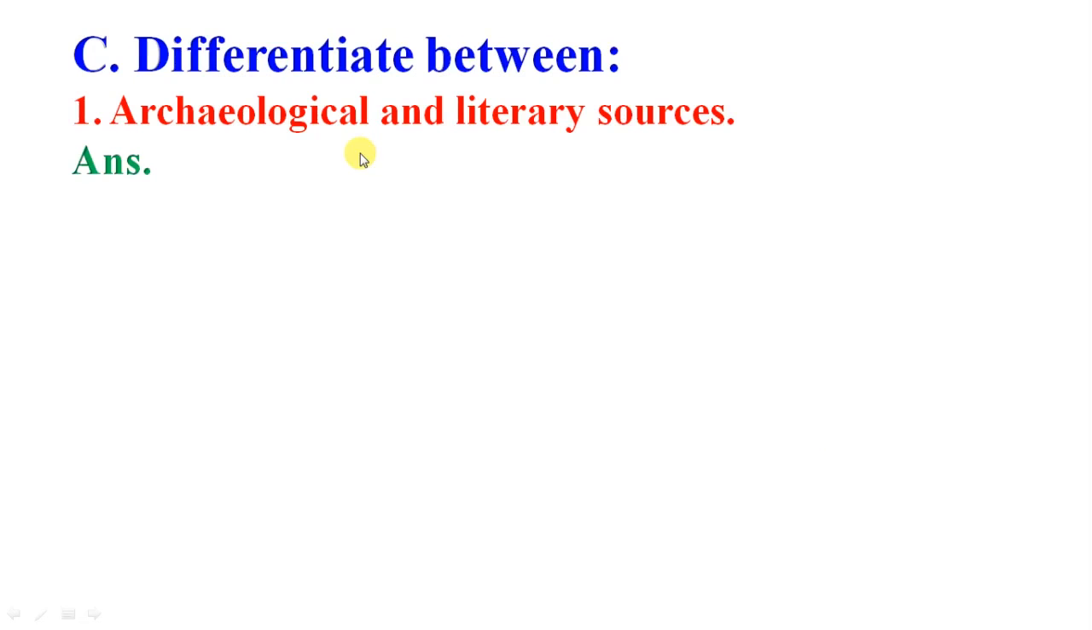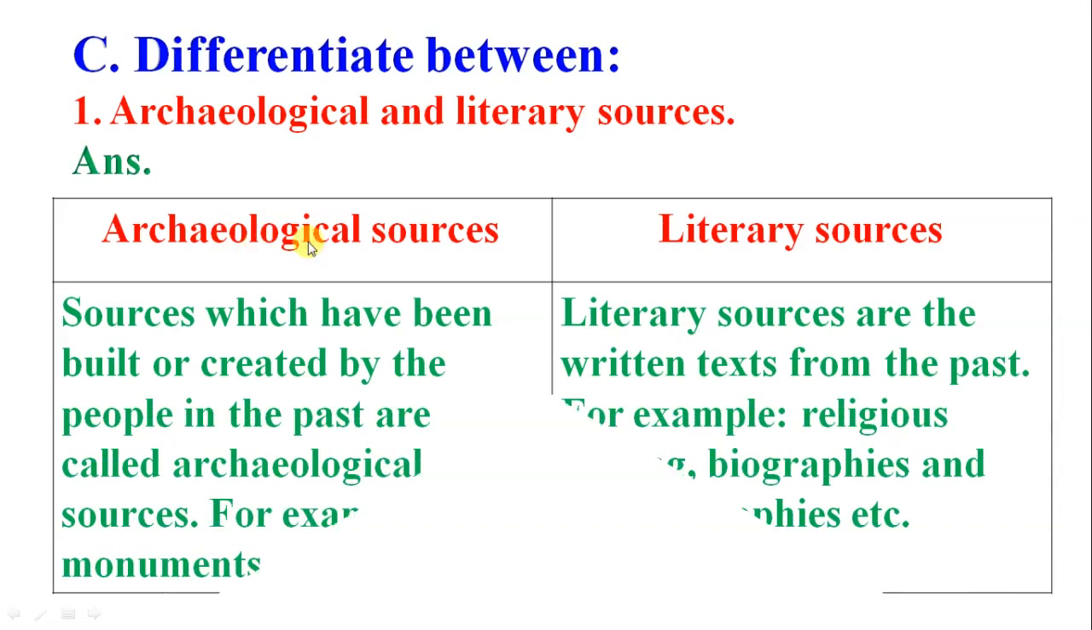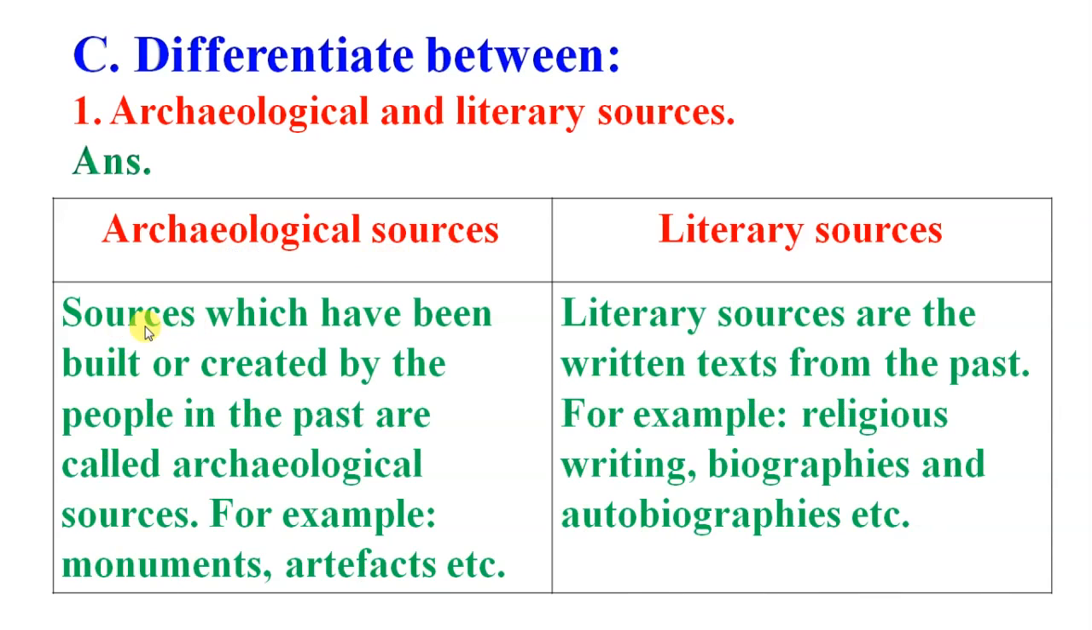First question is C part, differentiate between archaeological and literary sources. So the answer will be, archaeological sources which have been built or created by the people in the past are called archaeological sources. Clear? For example, monuments, artifacts, etc. You can write another, inscriptions, and coins are there.